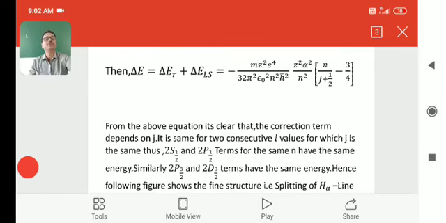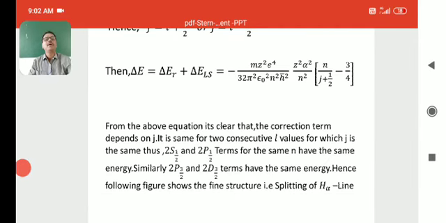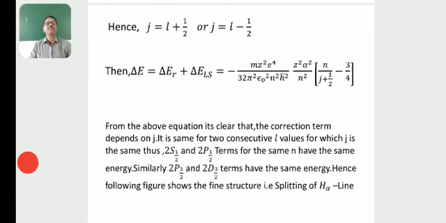Hence j is equal to L plus 1 by 2 or j is equal to L minus 1 by 2. Then delta E is equal to delta E_R plus delta E_LS, which is equal to m Z squared e to the power of 4 by 32 pi squared epsilon naught squared n squared h cross squared, into Z squared alpha squared by n squared into (n by j plus 1/2 minus 3 by 4).